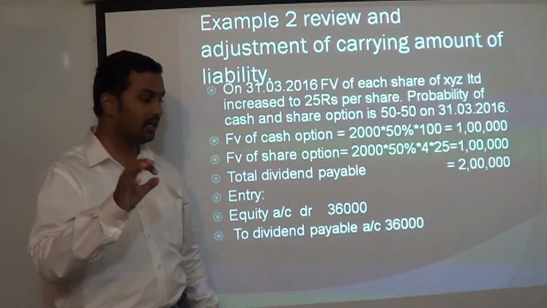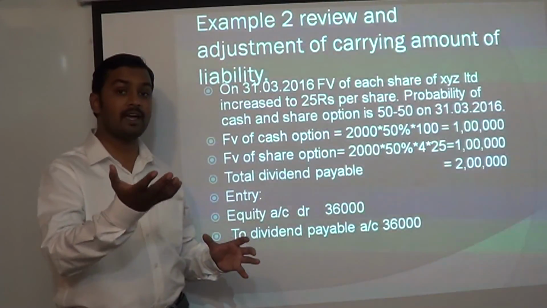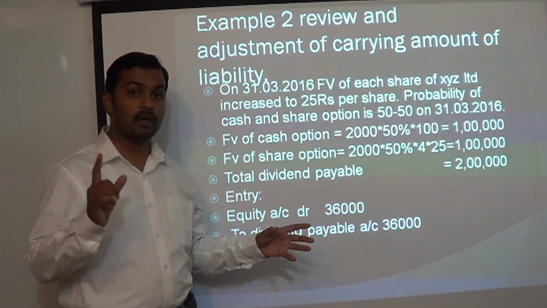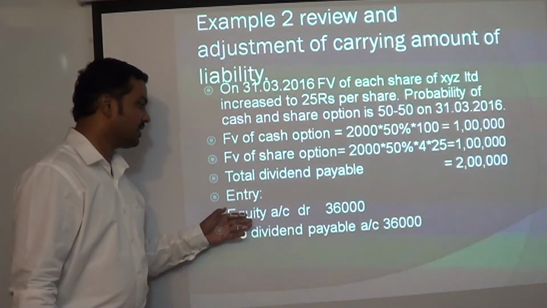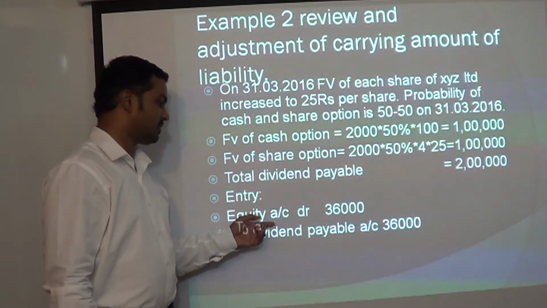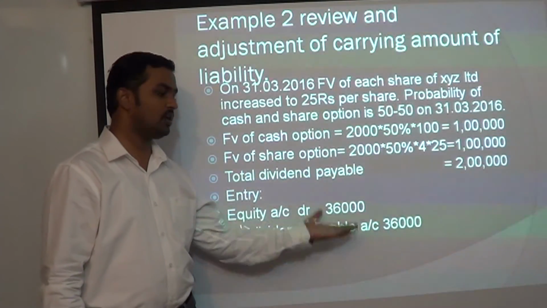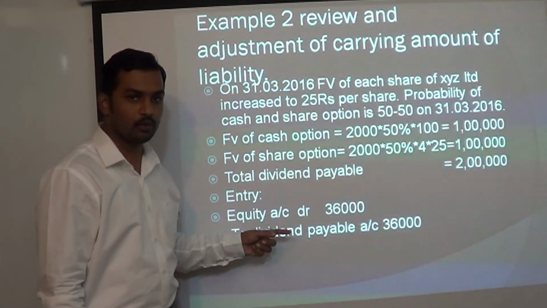So on the reporting date, let us assume the liability has not been settled. Now we have to increase the liability amount in our books of account. Earlier, the liability which was recognized in my books was 1,64,000. Now I have to increase it to 2 lakh. I will pass an entry: equity account debit, dividend payable credit, 36,000 rupees. So I have to increase the liability, and the effect is not shown in the P&L account, the effect is shown in equity.